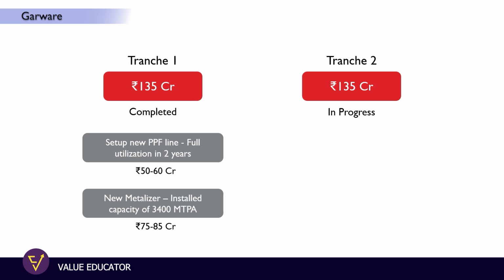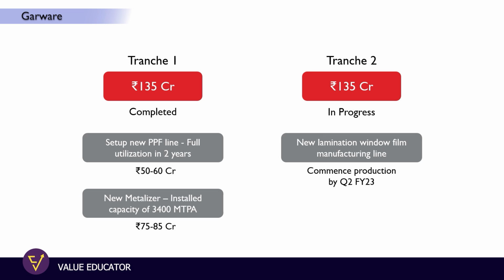Again, paint protection films, which means PPF, is a very high-valued product where the margins are very good, upwards of 30%. And apart from that, they have done another capex for their sun control film. So initially Garware used to manufacture this sun control film where the application was more on the automobile side, while the new capex which they have completed for the sun control film, the application would be on the architectural side. So these films can be used for residential use or for the hotel chains to protect from the sun rays.